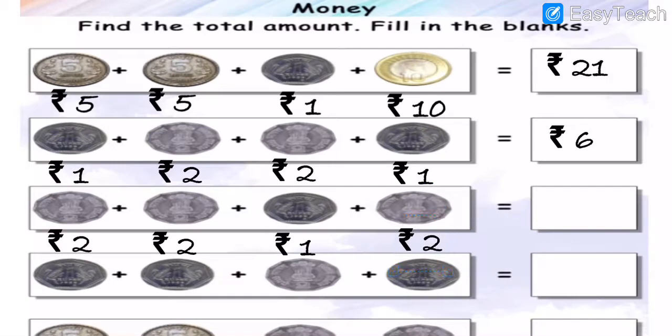Understood all? So now here note down this. First of all, you note down all these coins, and then after we will move on further to do the addition. Got my points, my dear students? So now you note down this answer. 2 plus 2. How many, my dear students? 4. 4 plus 1. How many? 5. 5 plus 2 is 7. So answer is what, my dear students? Answer is 7.